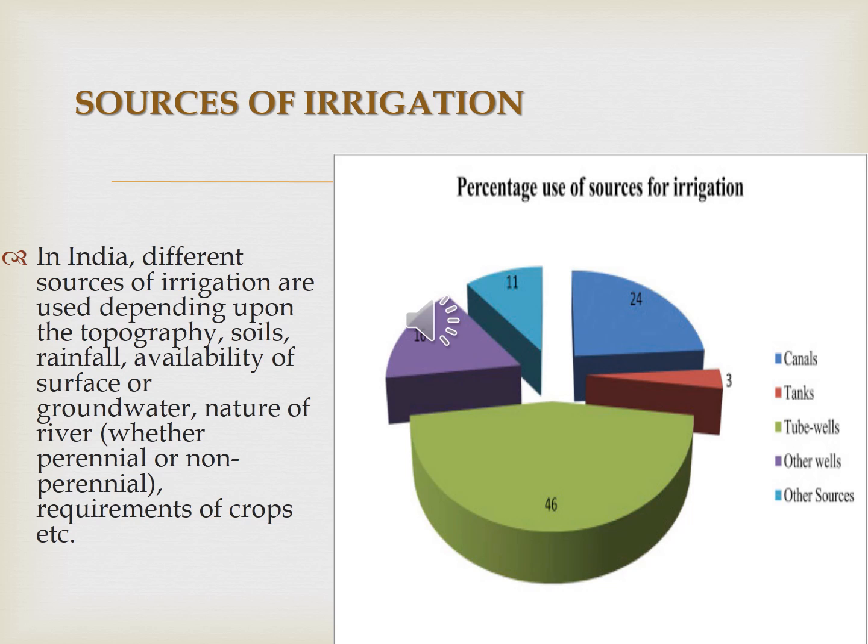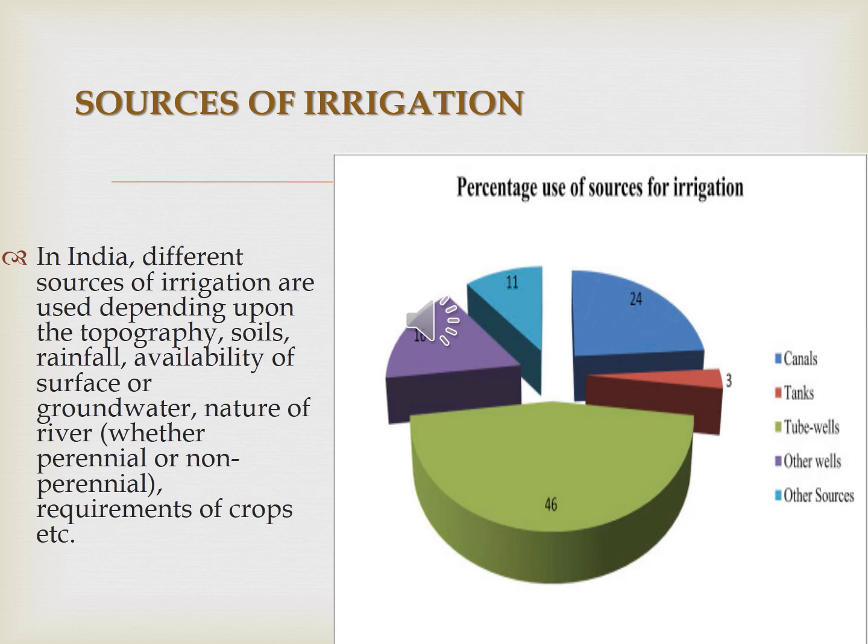It depends upon the topography, the soil, rainfall, availability of surface or groundwater, the nature of the river, that is perennial or non-perennial, and the requirements of the crops, etc. These things decide the types of irrigation. So, the main sources of irrigation used in different parts of the country.